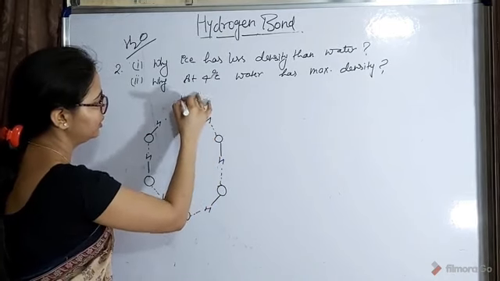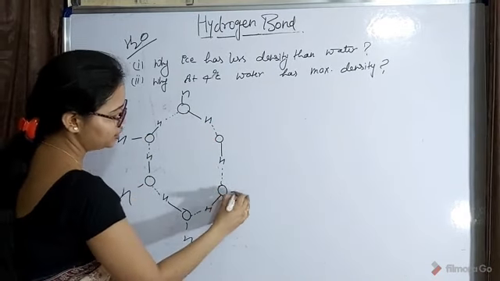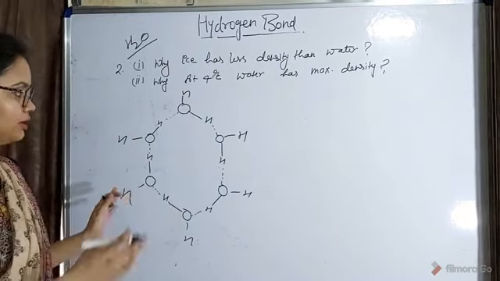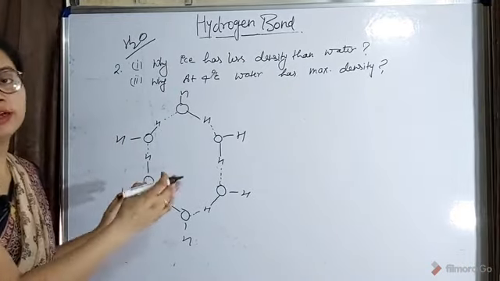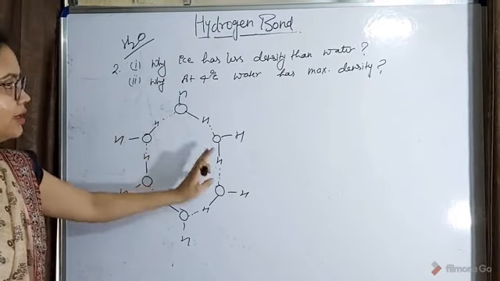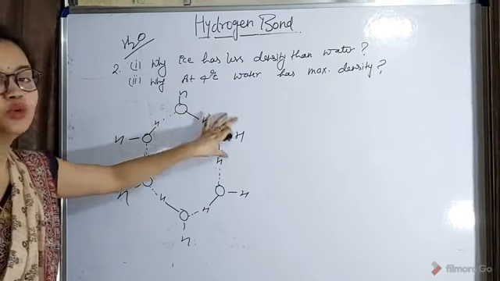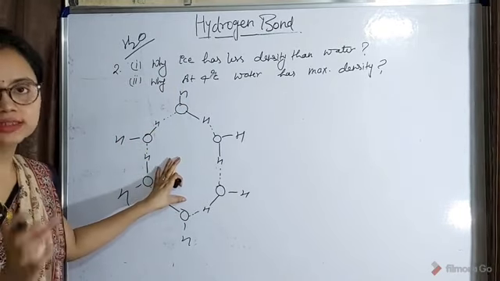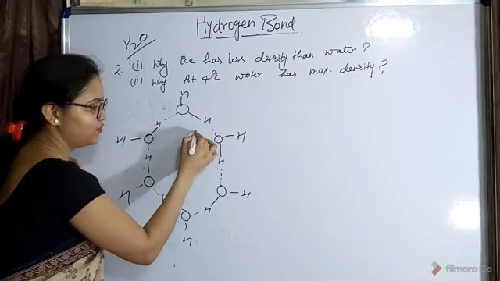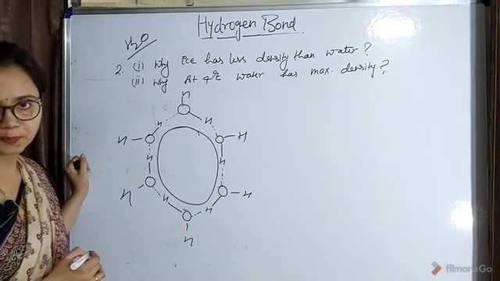In ice, H2O molecules are arranged in this pattern. First of all, this arrangement of atoms is known as an open cage structure. In ice, water molecules are arranged in an open cage structure, and in this specific structure you can see that a large vacant area is present.